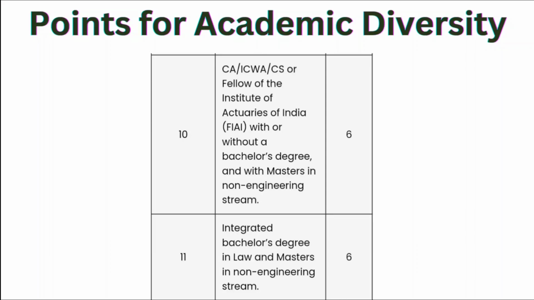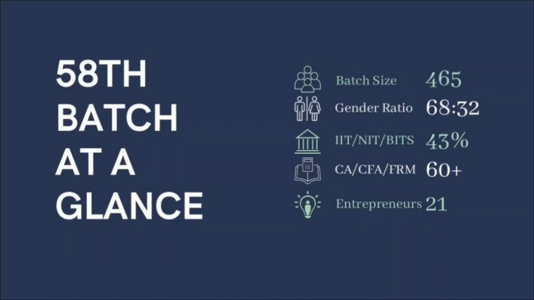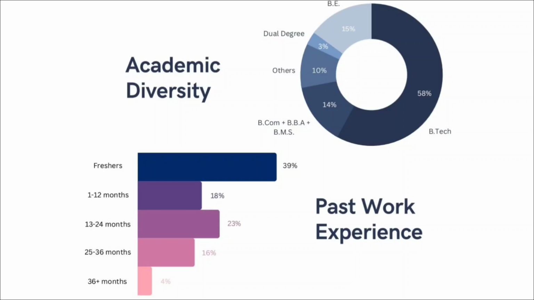Now if we consider the batch profile for IIM Calcutta, then there are overall 465 candidates, and if we consider the academic diversity, then 39% candidates are freshers, 18% candidates have work experience between 1 to 12 months, 23% candidates have work experience between 13 to 24 months, 16% candidates have work experience between 25 to 36 months, and 4% candidates have work experience of more than 36 months.